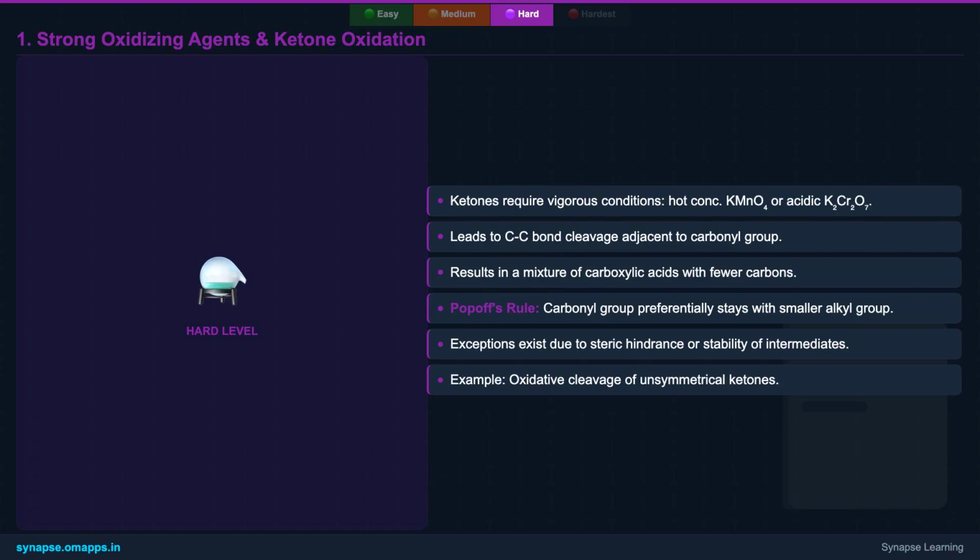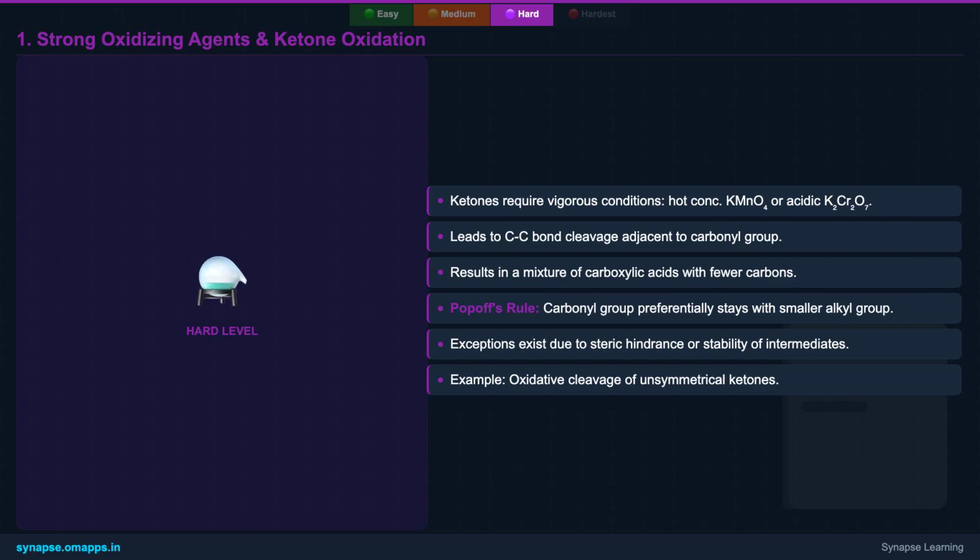Hot, concentrated KMnO4 or acidic K2Cr2O7 are potent enough to cleave carbon-carbon bonds adjacent to the carbonyl, yielding a mixture of carboxylic acids. This process, while seemingly straightforward, is governed by Popoff's rule, which often dictates that the carbonyl group remains with the smaller alkyl fragment.